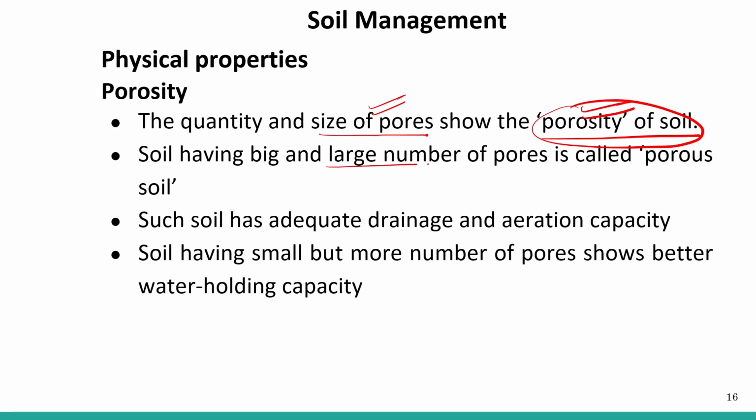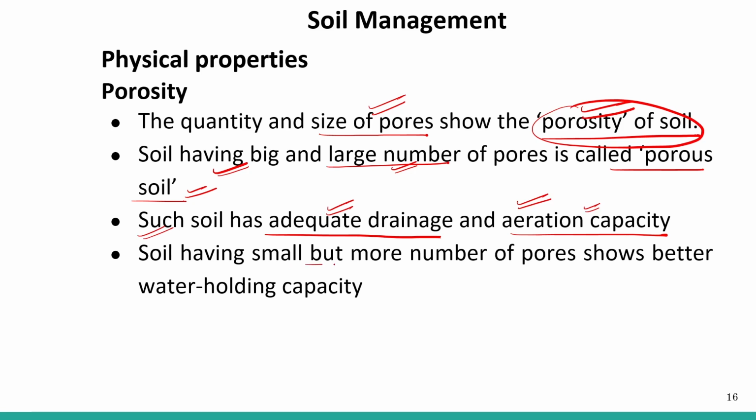Soil having big and a large number of pores is called porous soil. The soil is called porous when it has a large number and big sizes of pores, meaning the space is quite bigger. Such soil has adequate drainage and aeration capacity. So these pores are good, as they contain a lot of air and also a lot of water. So that soil is good for growth of the plant.